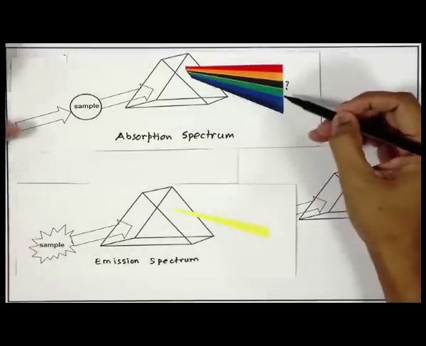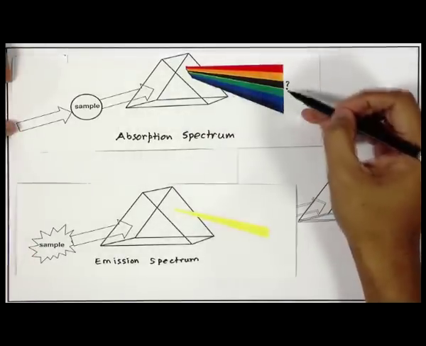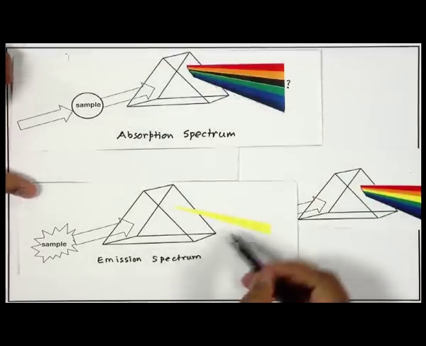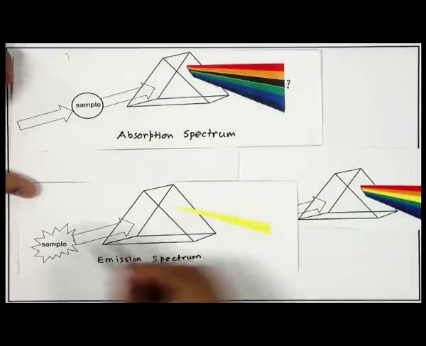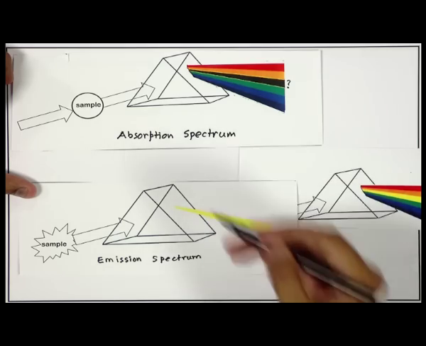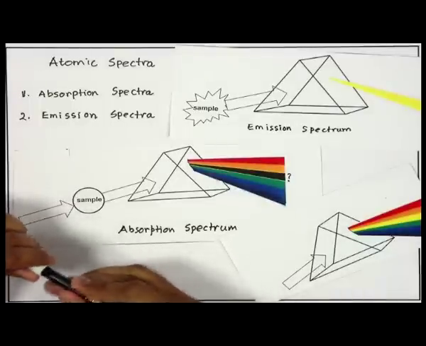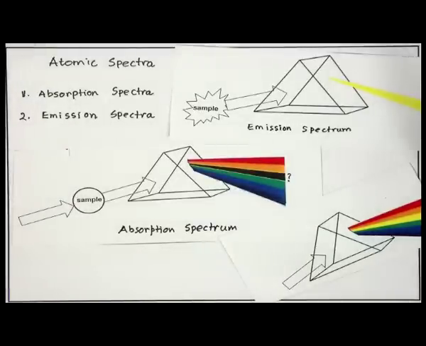In the absorption spectrum, we saw all the lights except the light that was absorbed. In the emission spectrum, we saw only the light that was emitted. This is the basic difference between absorption and emission spectrum. Now, this emission spectrum is a very important tool to identify atoms. Every atom produces a unique, signature emission spectrum.